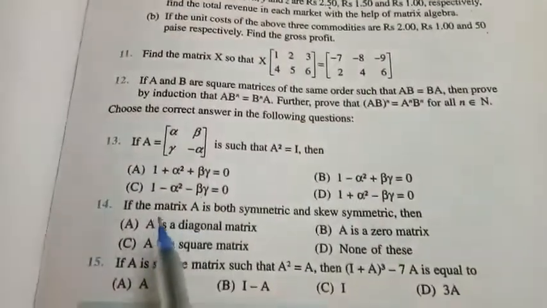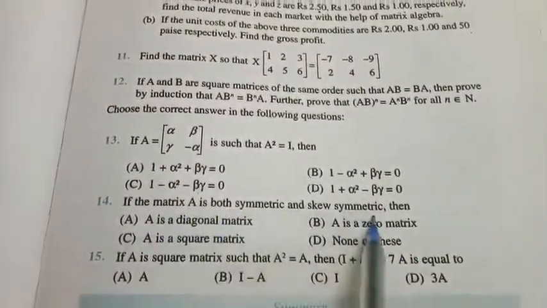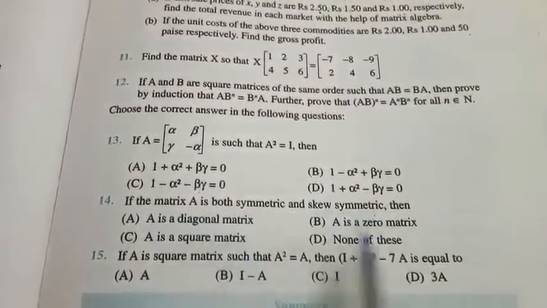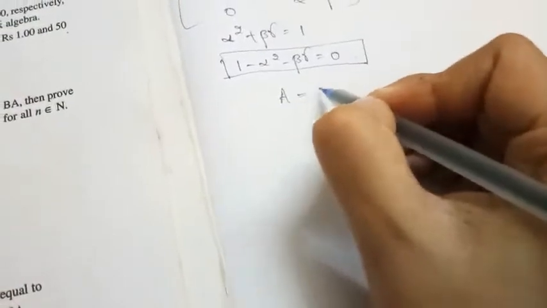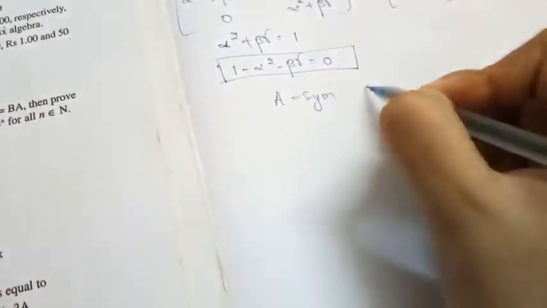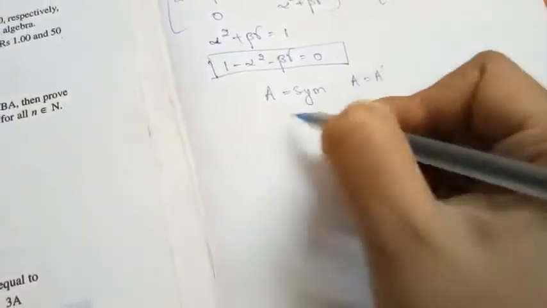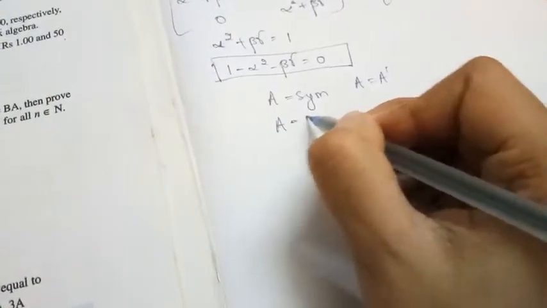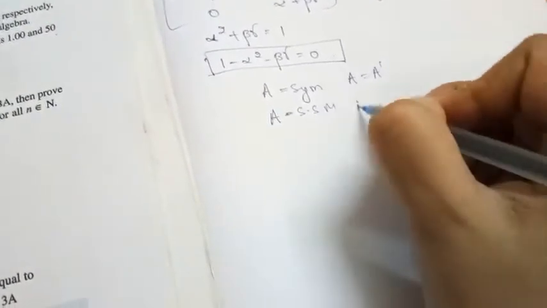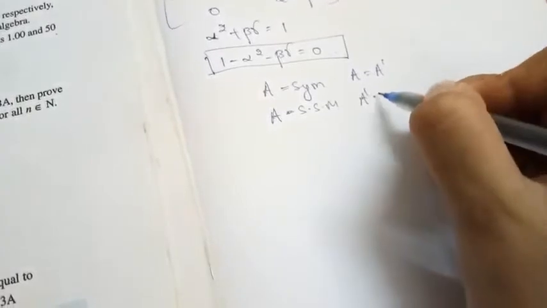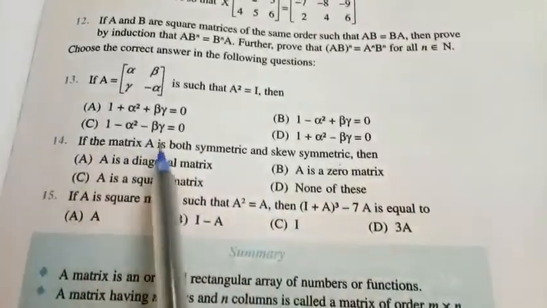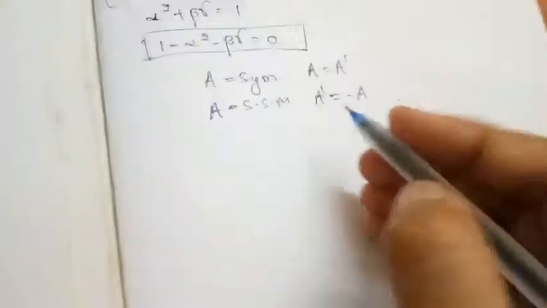So the next is, if matrix A is both symmetric and skew symmetric matrix, then which among these conditions? A matrix A is symmetric means what is the condition? A is equal to A prime. Skew symmetric means A prime is equal to minus A. So they are saying that the matrix A is both symmetric and skew symmetric.